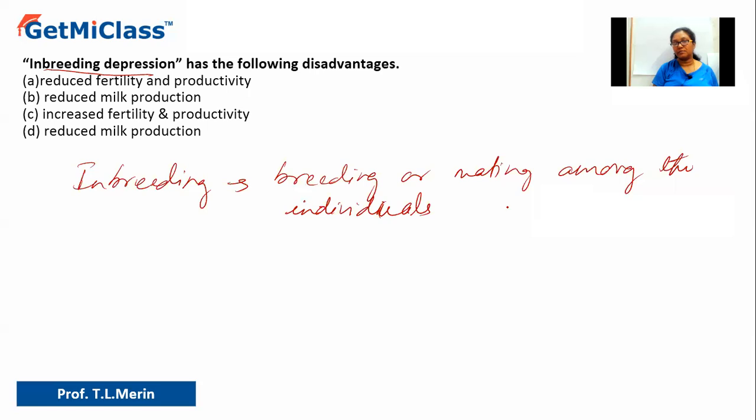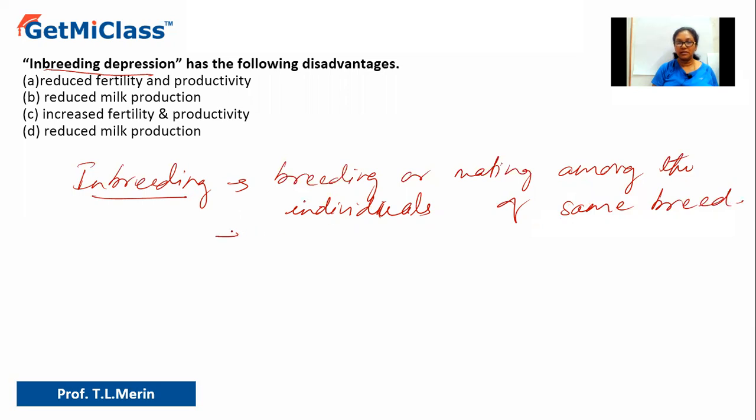Here we are talking about cattle, and even in plants, if you keep breeding within the same variety, what will happen? There will be inbreeding depression. That is what is called inbreeding, that is breeding or mating among the individuals of the same breed.